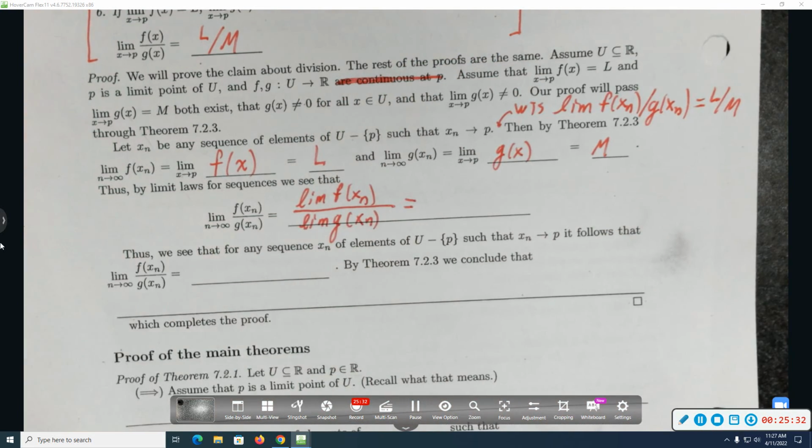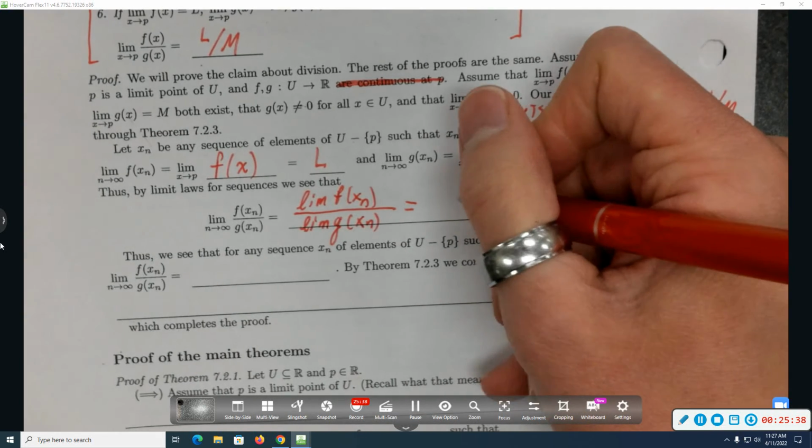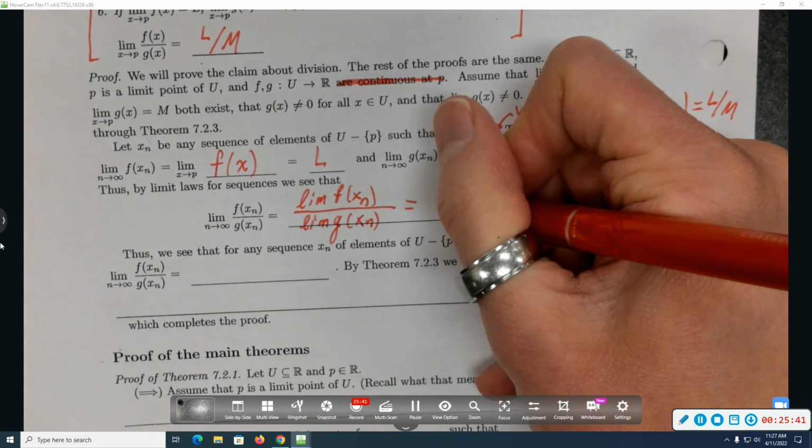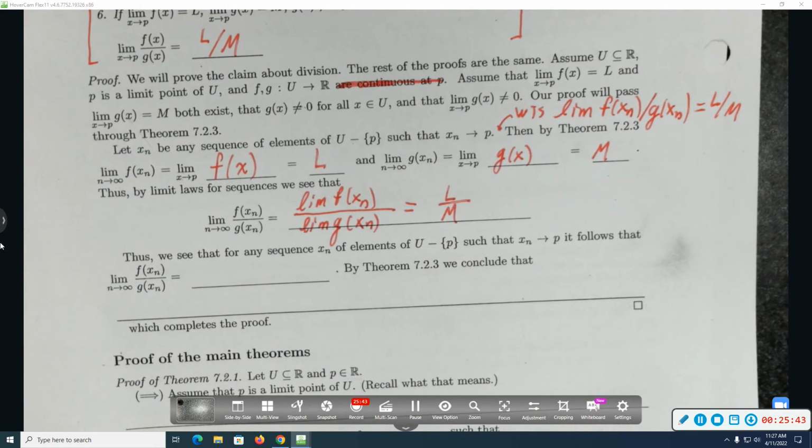All right, and what is the thing on top of that fraction? L. What's the thing on bottom? All right. So what did we do? We considered any sequence of elements of U different from P. We assumed that those inputs converge to P. We proved that F divided by G, when you plug in X sub n, converges to L over M. This is an if and only if, so we can go the other way and make a conclusion here.